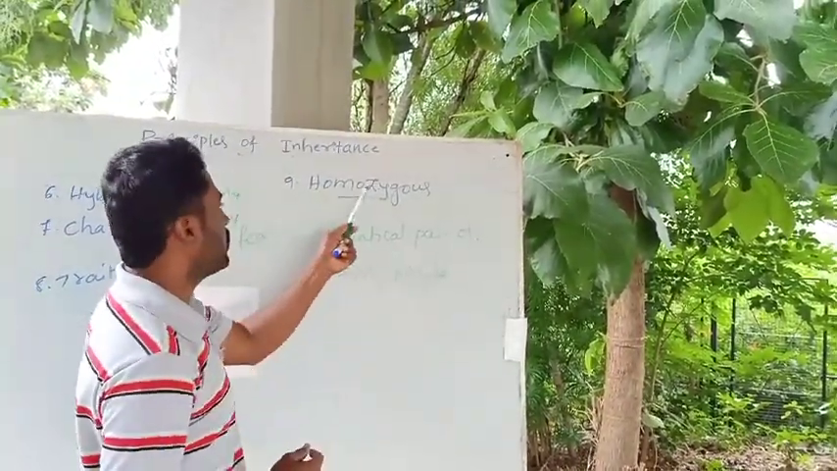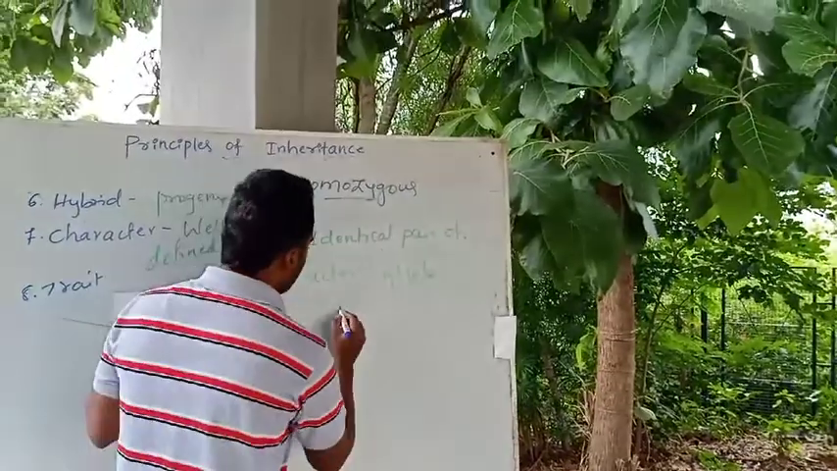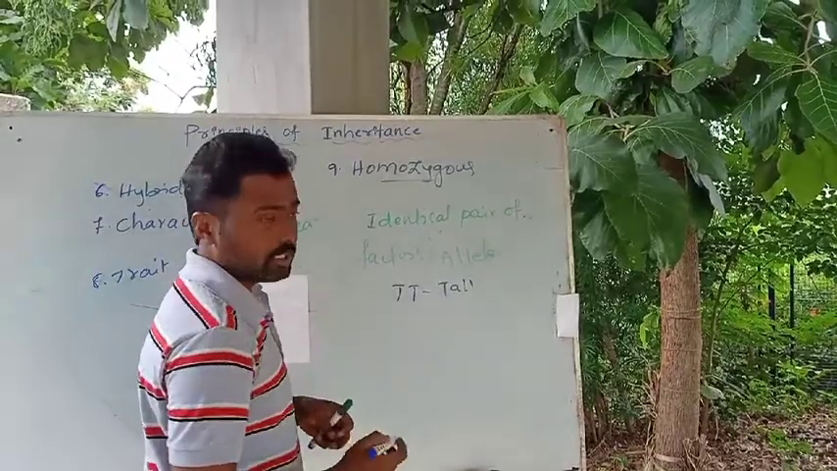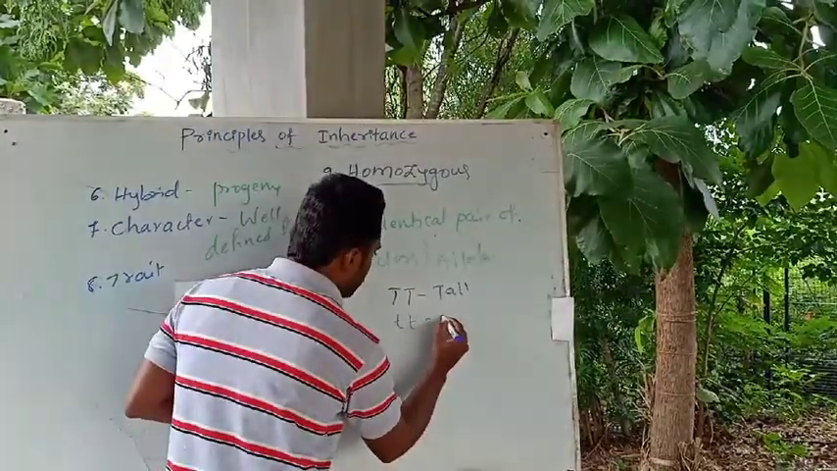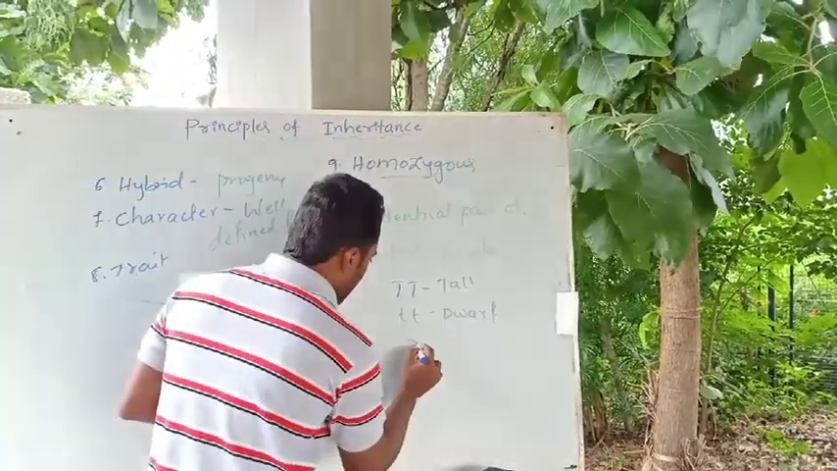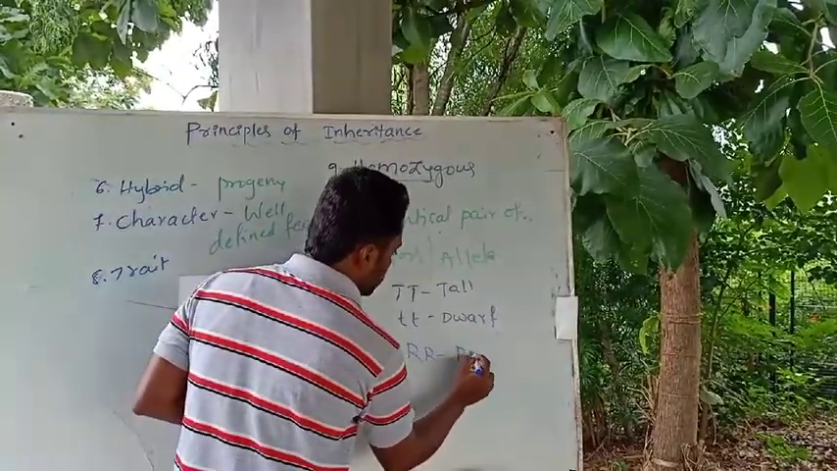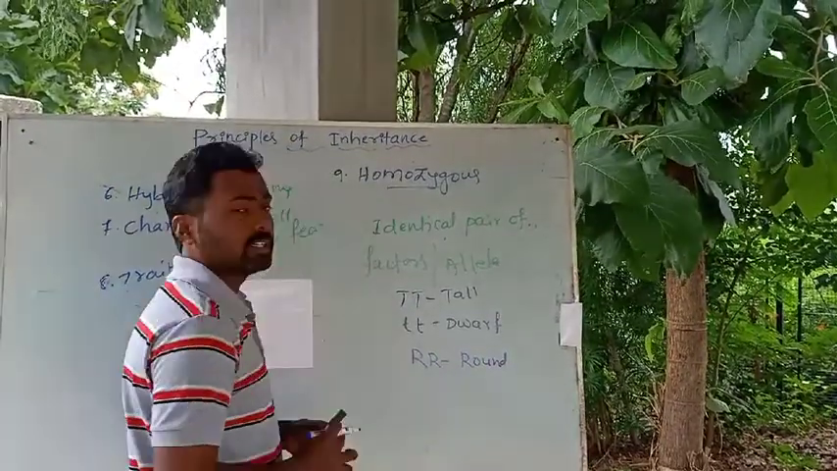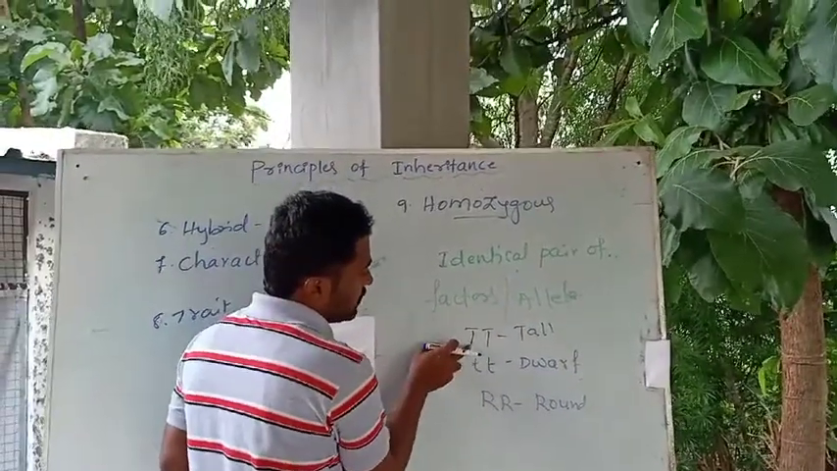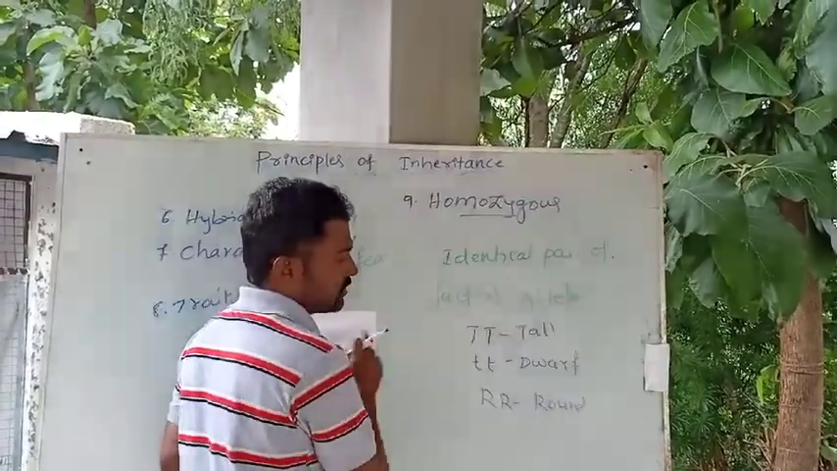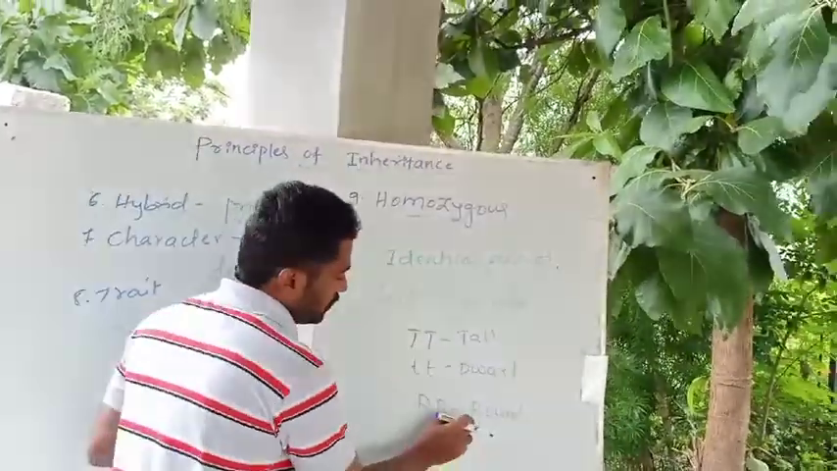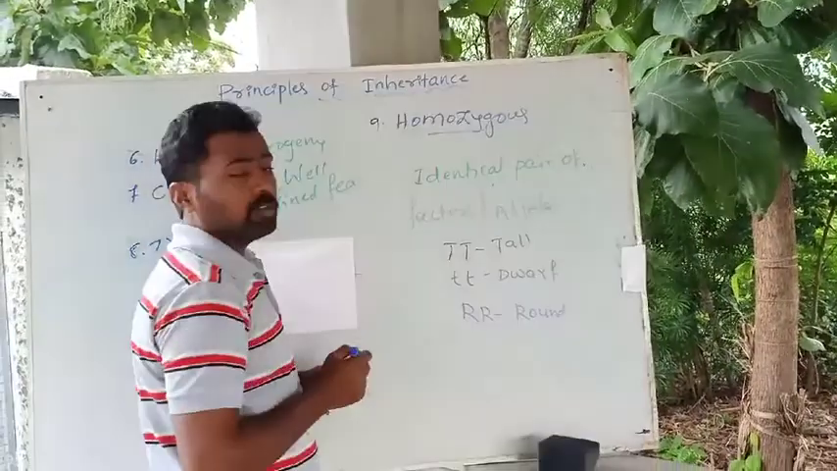It's called homozygous. So for example, capital T and capital T for tall. Small t and small t for dwarf. Capital R and capital R for round nature of the seed. So these are considered as homozygous. A character having a similar or identical pair of factors, capital T capital T, small t small t, capital R capital R. That is what we call homozygous.